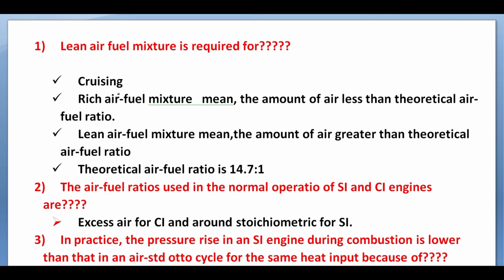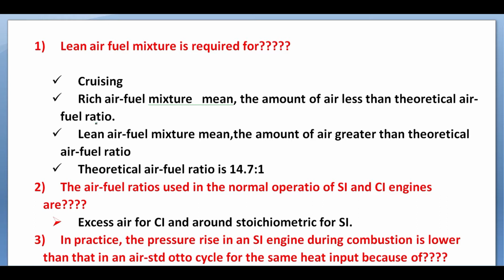What is cruising? Cruising is also called the constant speed condition. In this condition, the engine is already warmed up and the air fuel mixture ratio is near the theoretical air fuel ratio. So friends, lean air fuel mixture is required for cruising, which means the constant speed condition.